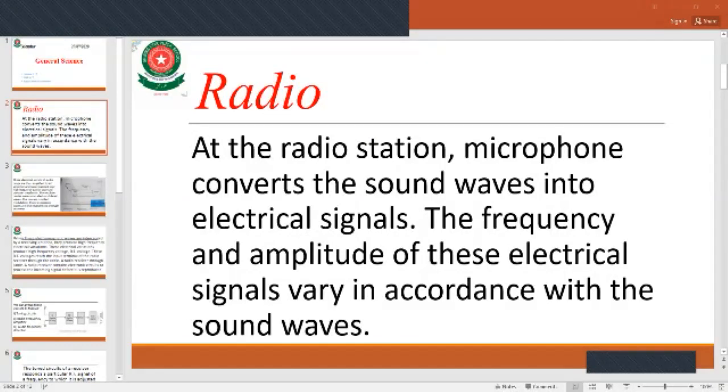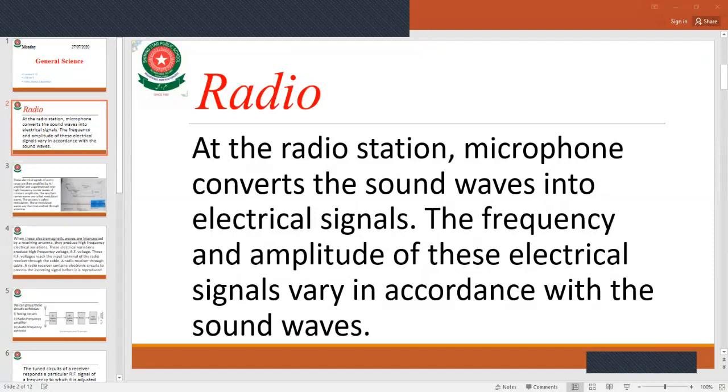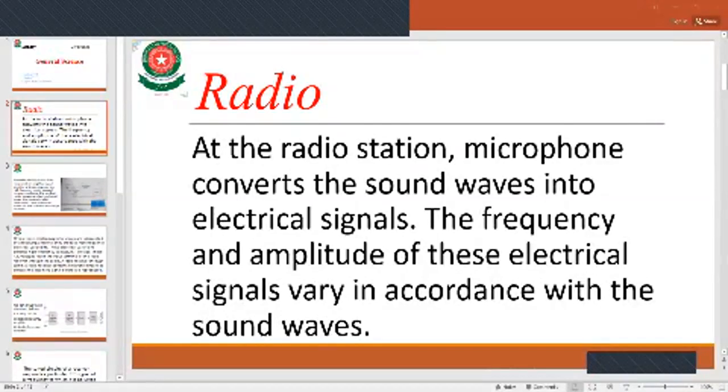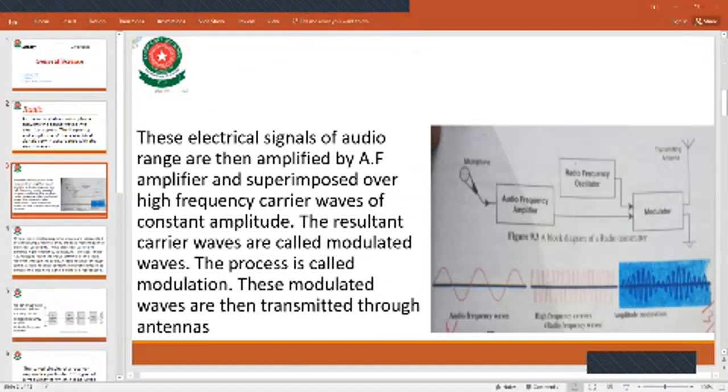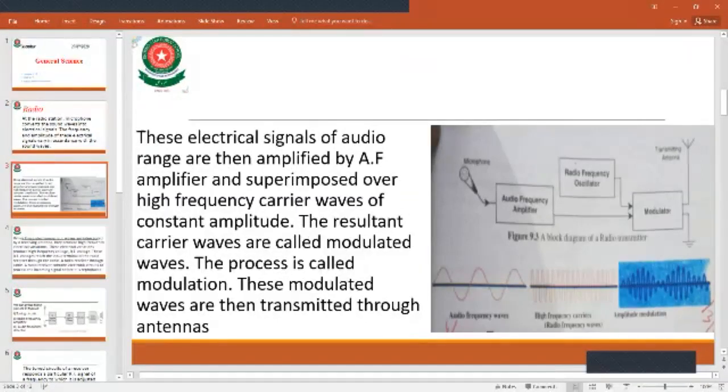At the radio station, a microphone converts the sound waves into electrical signals. The frequency and amplitude of these electrical signals vary in accordance with the sound waves. I told you about the working of radio. Here a block diagram is shown. Block diagram of radio transmitter. You can see that here is a microphone that converts the audio frequency into electrical signals and then transmits them to the antenna.